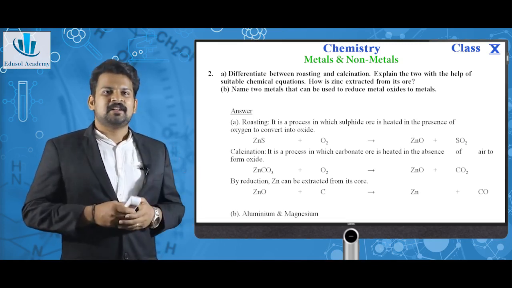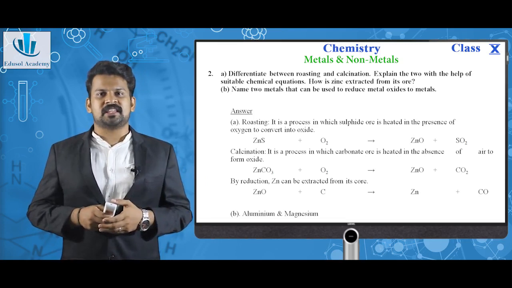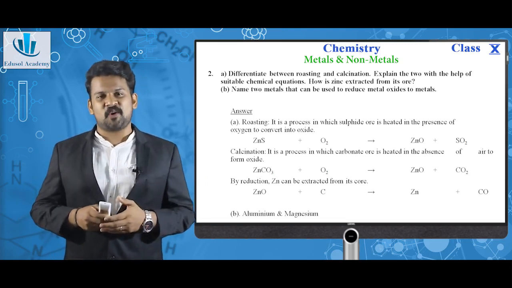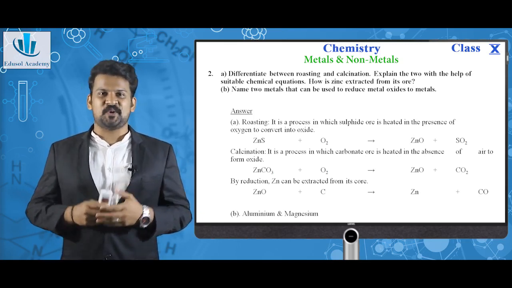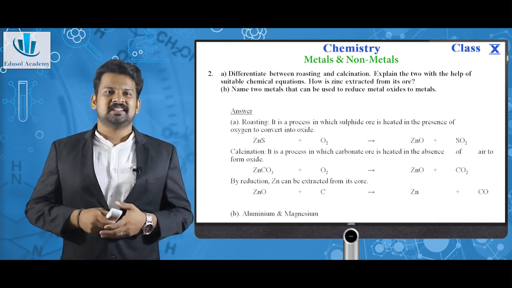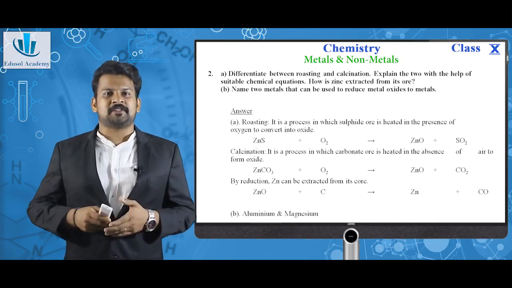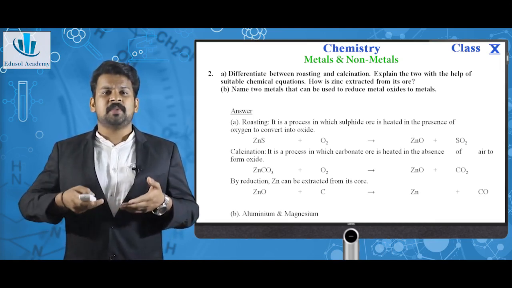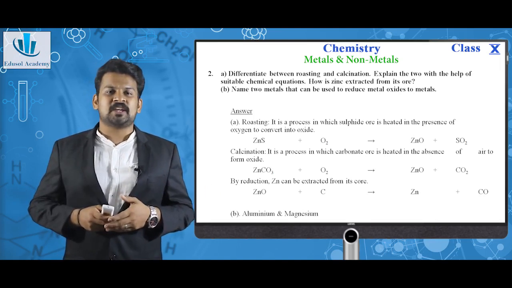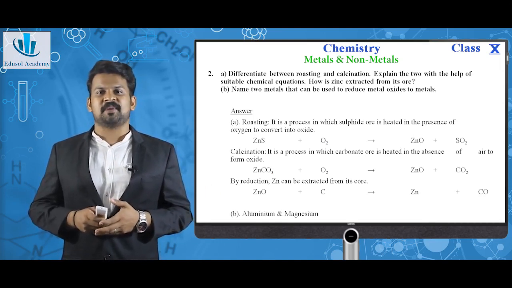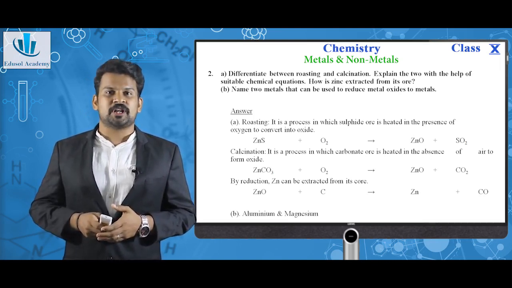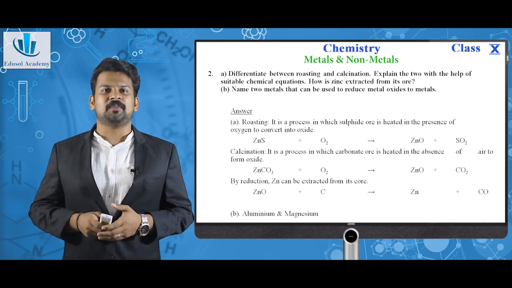As you can see, for roasting, zinc sulfide plus oxygen gives zinc oxide plus sulfur dioxide. For calcination, zinc carbonate gives zinc oxide plus CO2. How is zinc extracted from its ore? Zinc oxide, which is formed after calcination or roasting, is reduced by carbon. As you can see again, ZnO, zinc oxide plus carbon, gives zinc plus carbon monoxide. Two metals that can be used to reduce metal oxides to metals are aluminum and magnesium.